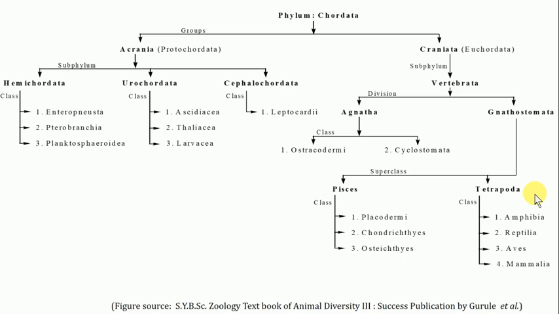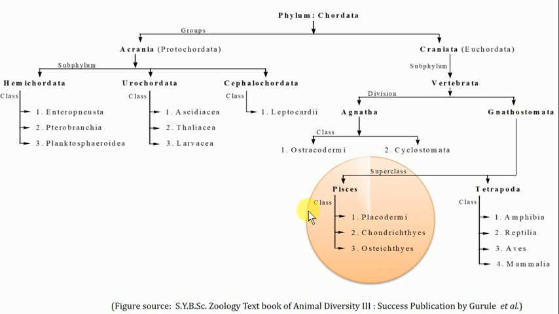While Tetrapoda represents a heterogeneous group. They are present in water, on soil or the terrestrial mode, and even found in the air. Tetrapoda means they have four legs or four limbs. In this way, the division Gnathostomata is divisible into two superclasses.